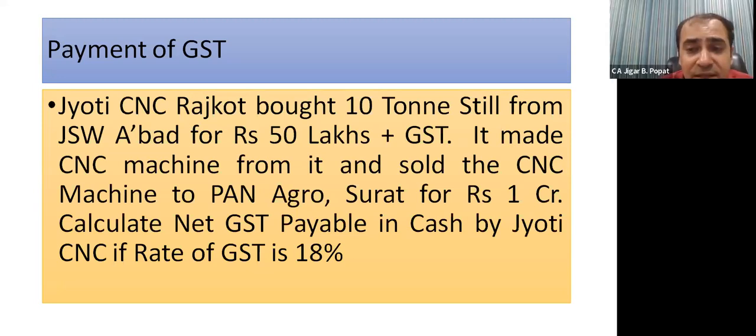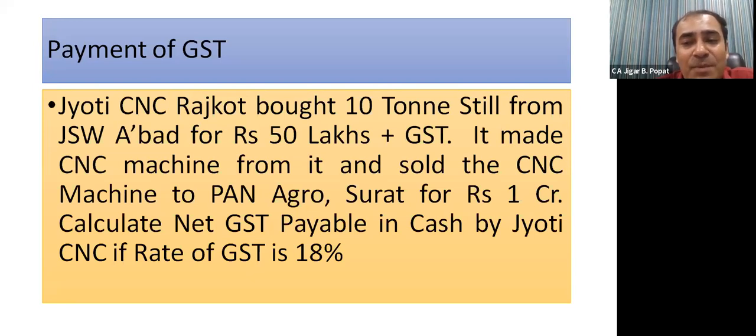But friends, analyze, here the actual thing comes into the picture. While Jyoti CNC will be paying 9 lakh CGST and 9 lakh SGST to the credit of the government, it will be able to utilize the tax which Jyoti CNC paid while purchasing steel, that is 4.5 lakh CGST and 4.5 lakh SGST, as a credit.